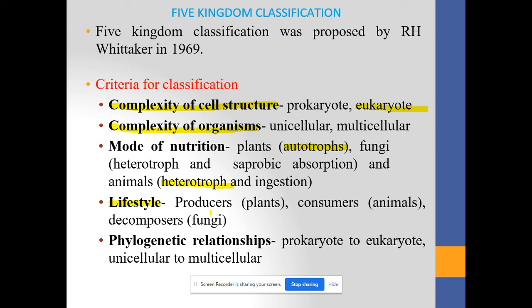Producers, they are able to produce their own energy from the sunlight, and it is the start of the food chain. They are said to be the starting of the food chain. Producers means plants. Now, as we know very well, plants are able to produce their own energy, and that's why they are called producers.